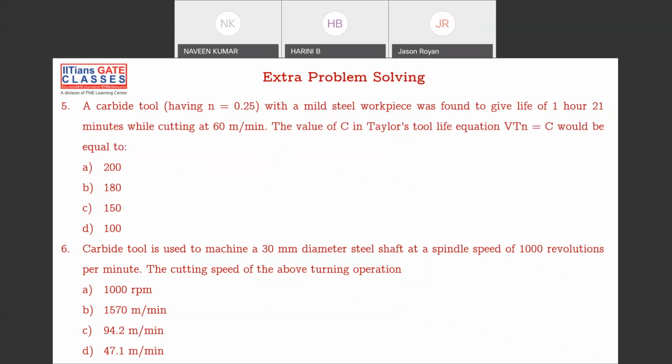Next one, come on. You can hand calculate it easily. Come on, do that. This is not VTN, this is V to the power of T to the power of N. Okay, please remember this. Excellent, Harini, you're right. What about Jason?